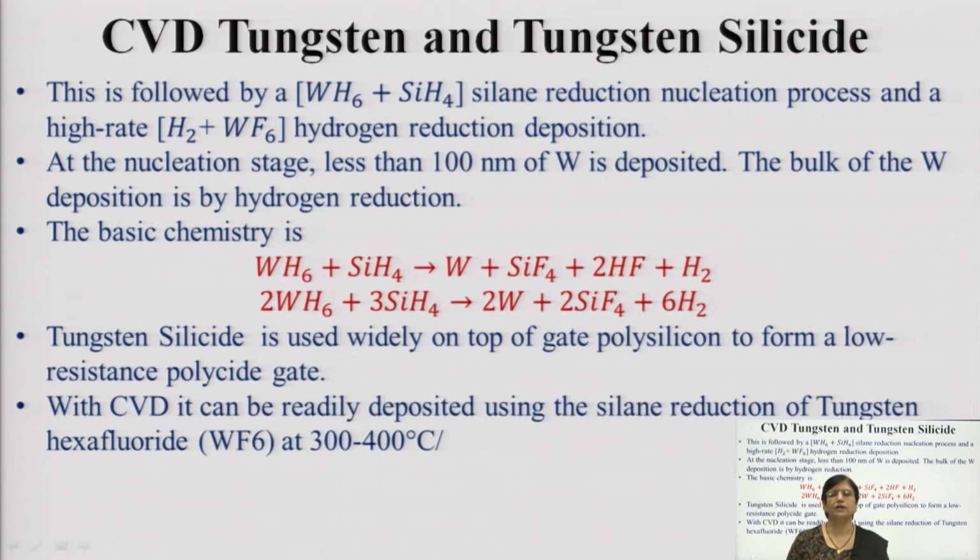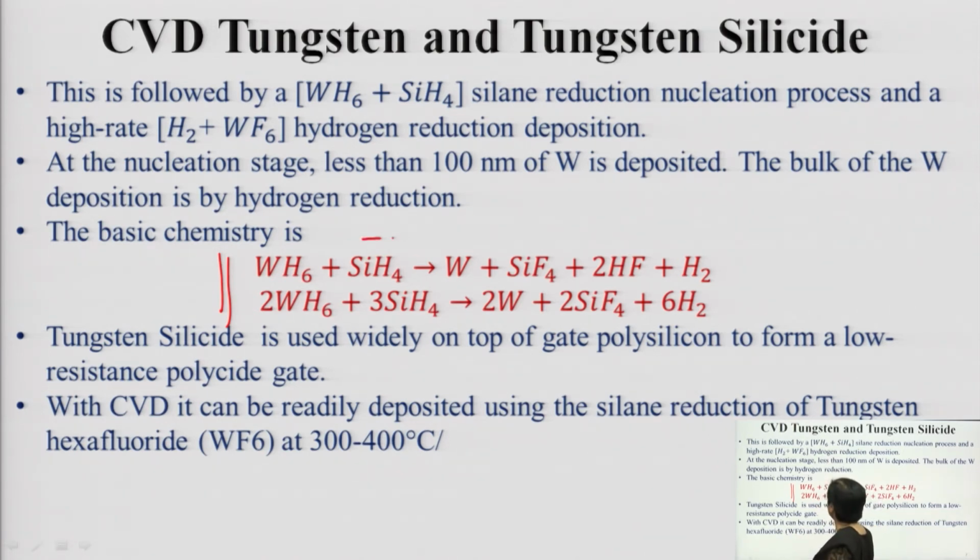Similarly, twice WF6 plus thrice SiH4 gives the outcome of the chemical reaction as twice W. Now, you need not remember those chemical reactions hard and fast, but just remember overall that WF6 and silane are reacting, and hydrogen reduction is taking place.